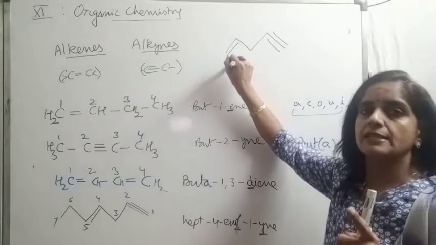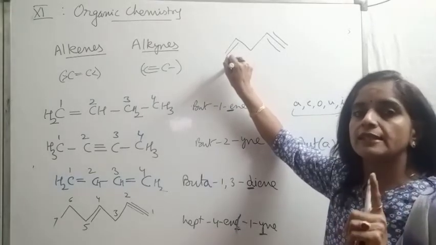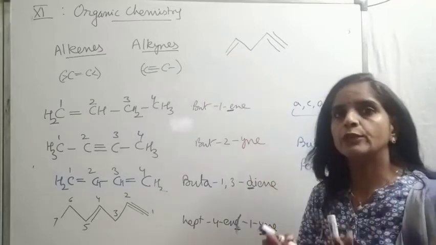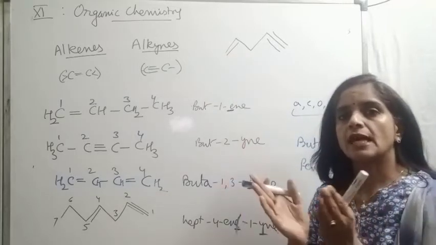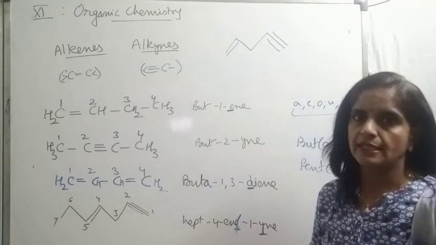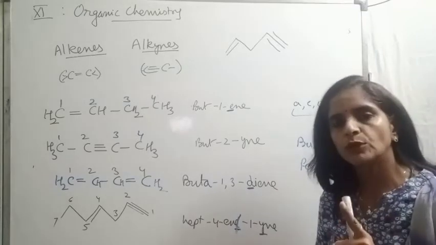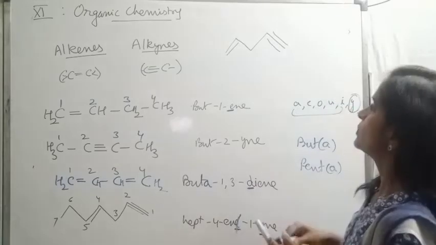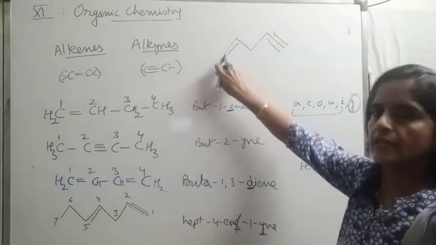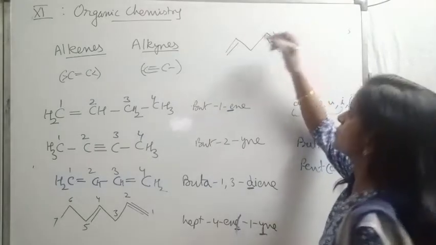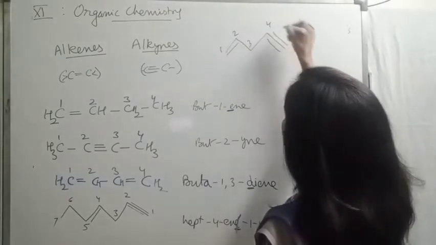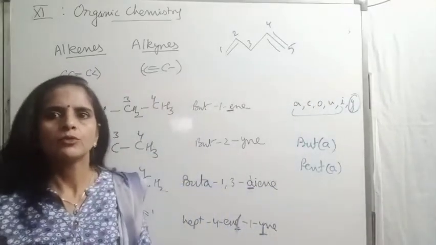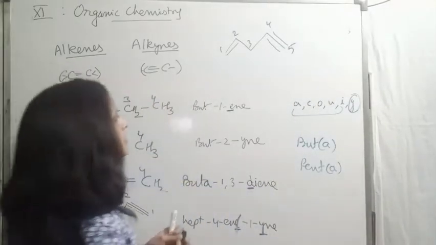But beta, please keep this in your mind. This alphabetical preference order, we will only use when the positions are same from both the sides. Otherwise, we simply follow the lowest position rule. Right? So now we start from this end, not from this end. So this is 1, 2, 3, 4, 5. 5 carbon chain. For 5 carbon, the word root is pent.